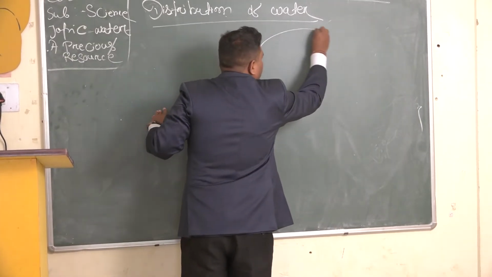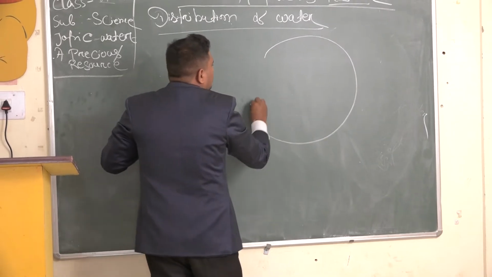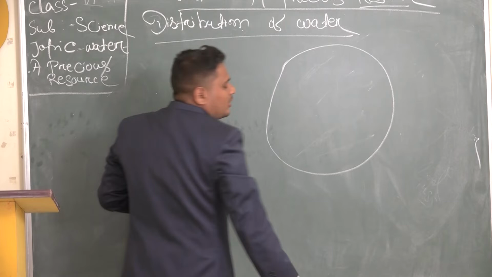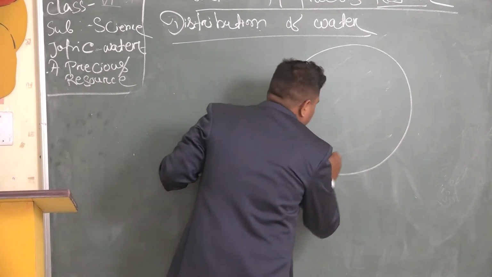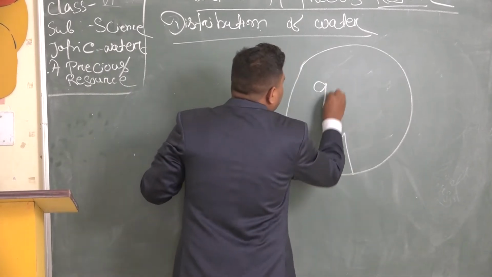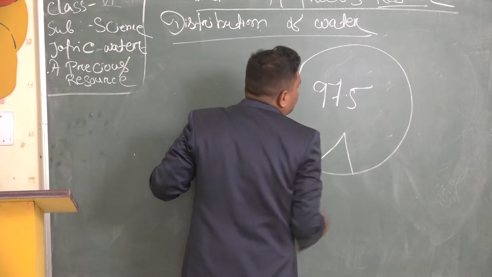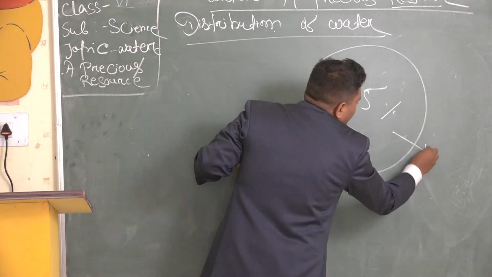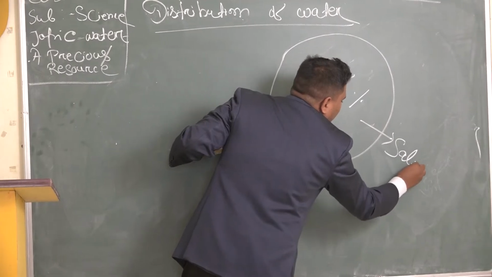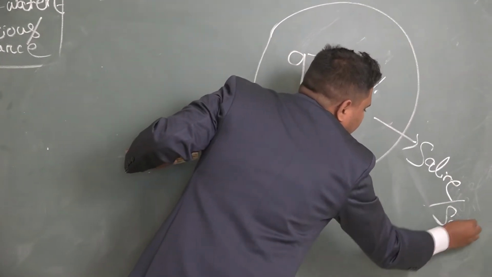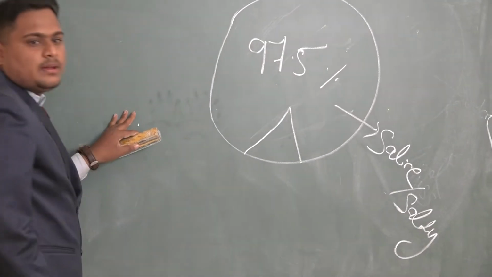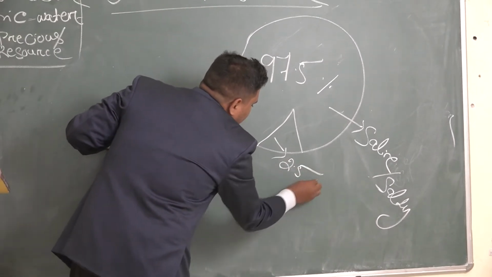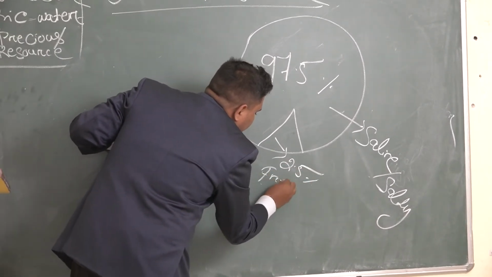If this is the total water body of the earth, from that 97.5% of water is saline water or salty water, okay, and only the remaining 2.5% is fresh water.